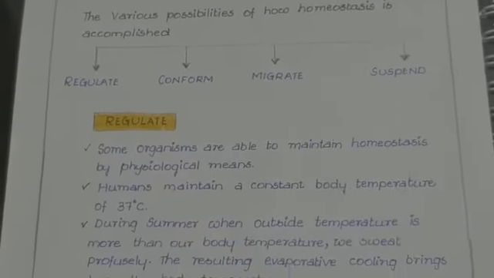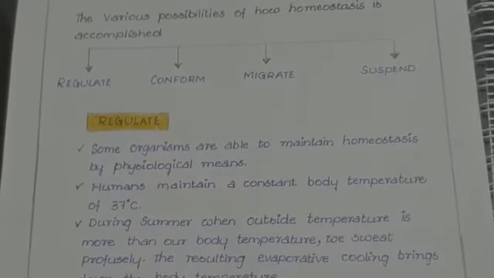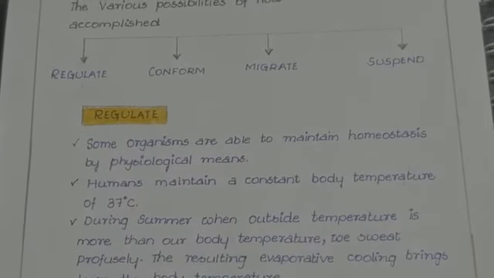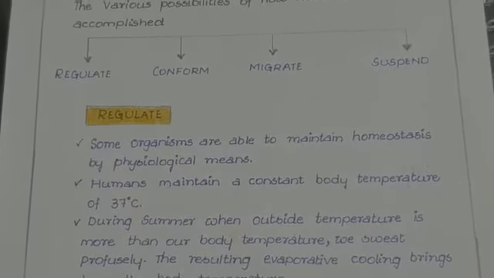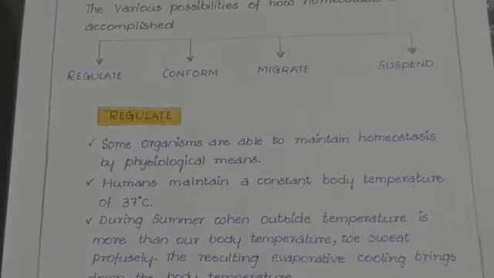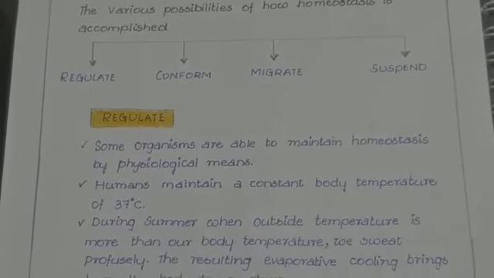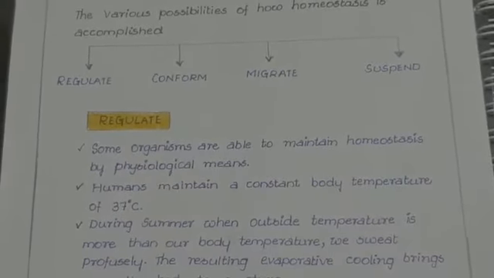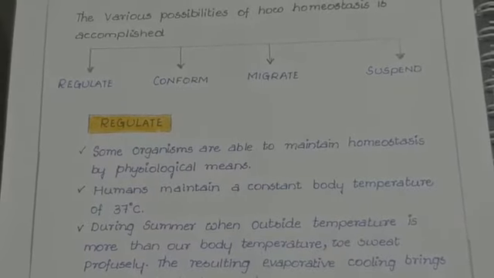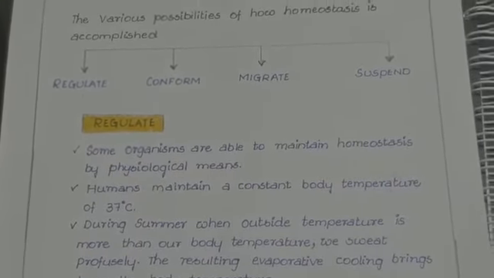Regulate. Some organisms are able to maintain homeostasis by physiological means. We know that humans maintain a constant body temperature of 37 degrees Celsius.